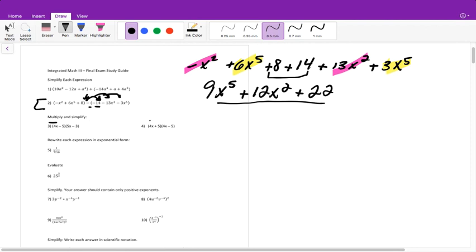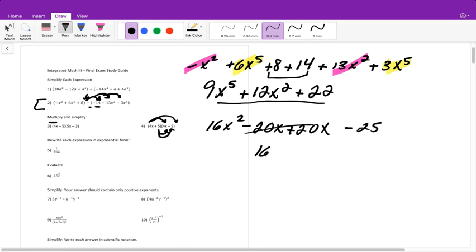All right, so for these, I'm going to do number 4. We will distribute: 4x times 4x is 16x squared. 4x times negative 5 is minus 20x. 5 times 4x is plus 20x. And 5 times negative 5 is minus 25. The two middle terms cancel out, so 16x squared minus 25, and that is your final answer.